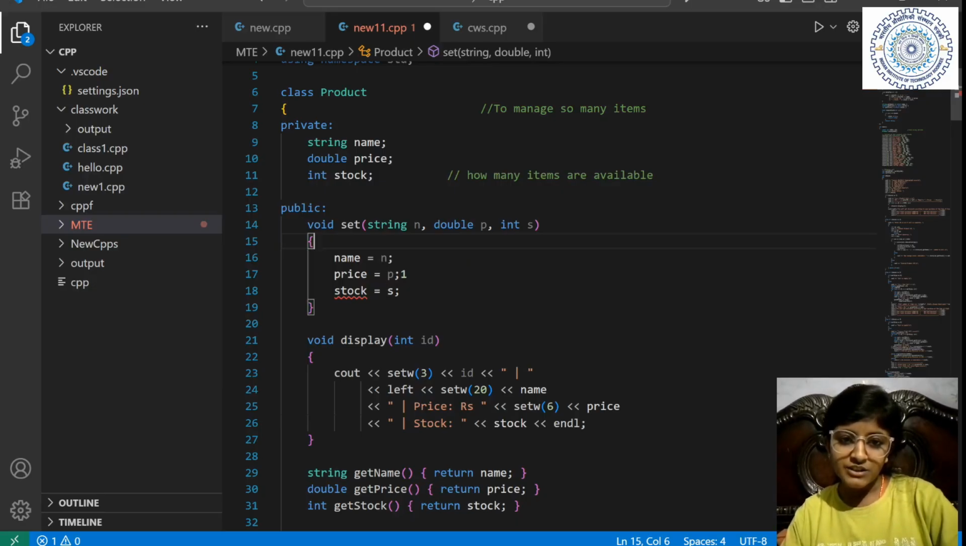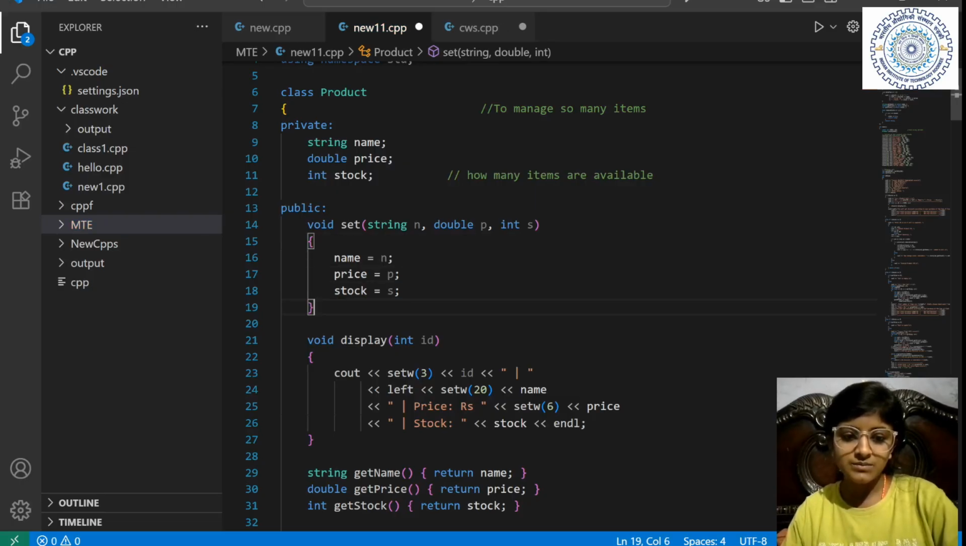So I have made a function, and in this function n, p, s, what is given in n will be put in the name. What is given in p would be put in the price. Oh, something is missing here. Why is there a comma here? Why is there a one here?